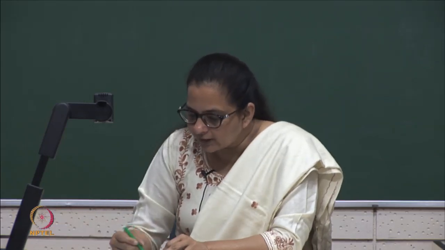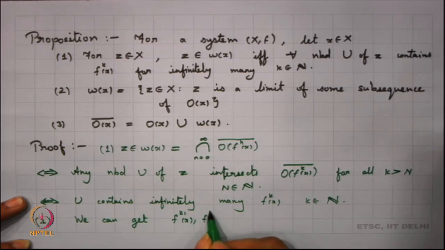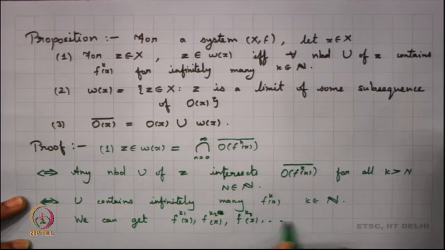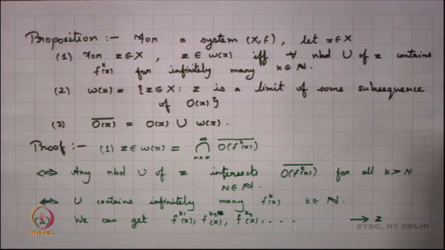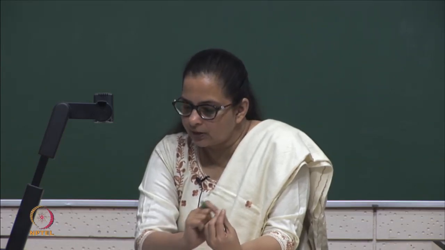So, we can get f^k1 x, f^k2 x, f^k3 x and so on, and since we are taking balls of decreasing radius, this is a sequence which is converging to z. So, basically we can say that whenever I am talking of a point z in the limit set of x, there is a subsequence in the orbit of x which is converging to z.